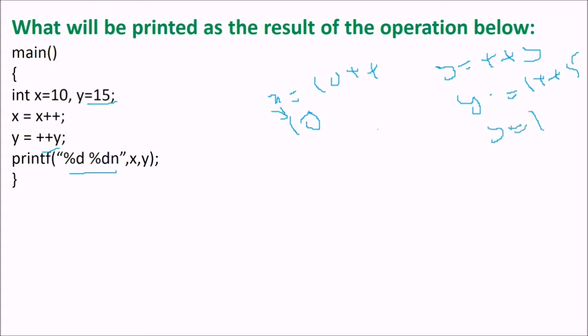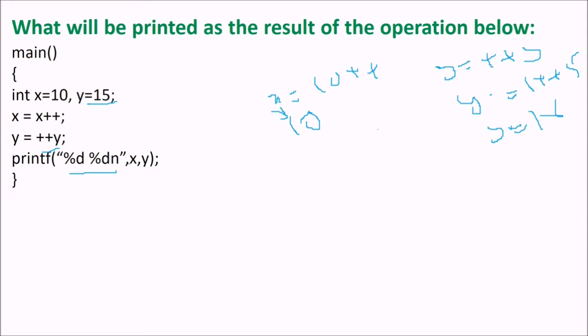So x is equal to x++. What is x? 10++. That is, x will be assigned what value? 10, because this is the post-increment operator. So x will have the value 10, and it will be incremented afterwards. Now y is equal to ++y. y is 15, so y will have the value 16. So y is 16 and x is 10 here.